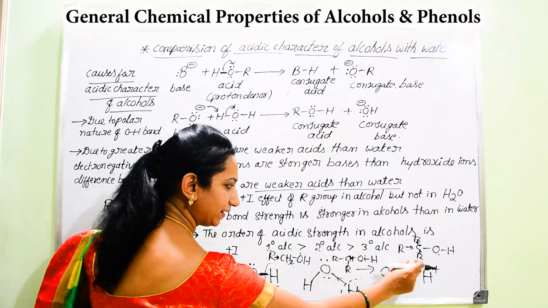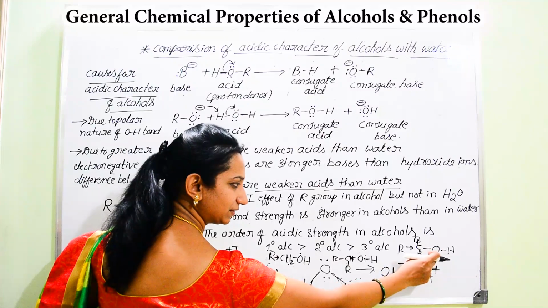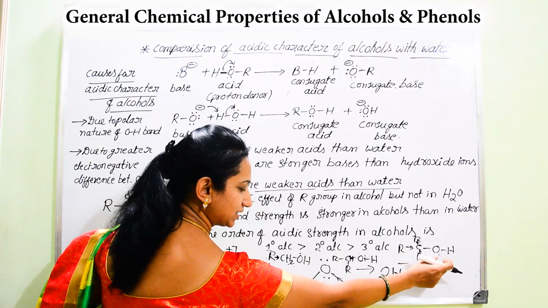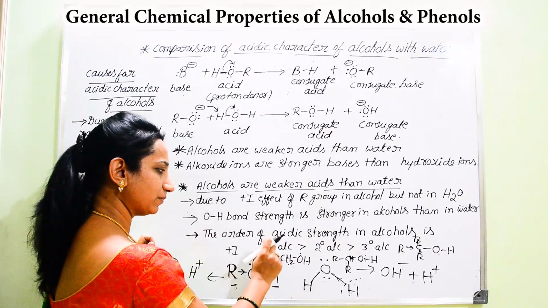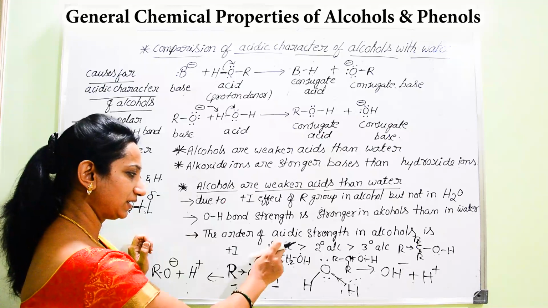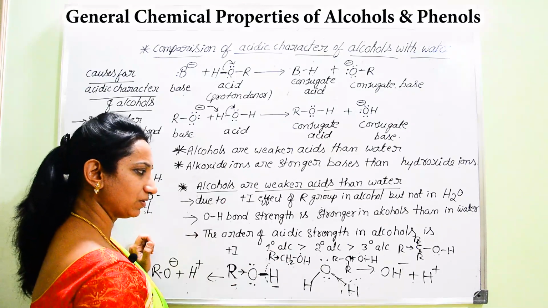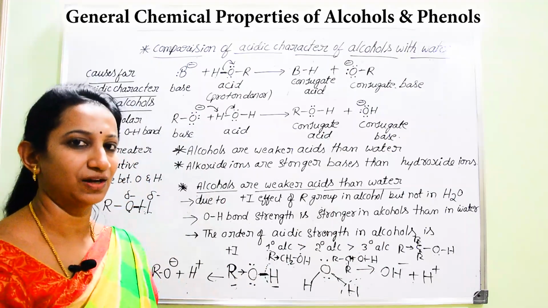And in case of tertiary alcohol, since the bond strength is still higher, its acidic character decreases. Therefore, among primary, secondary and tertiary alcohols, the most acidic is primary alcohols, and the least acidic is tertiary alcohols.